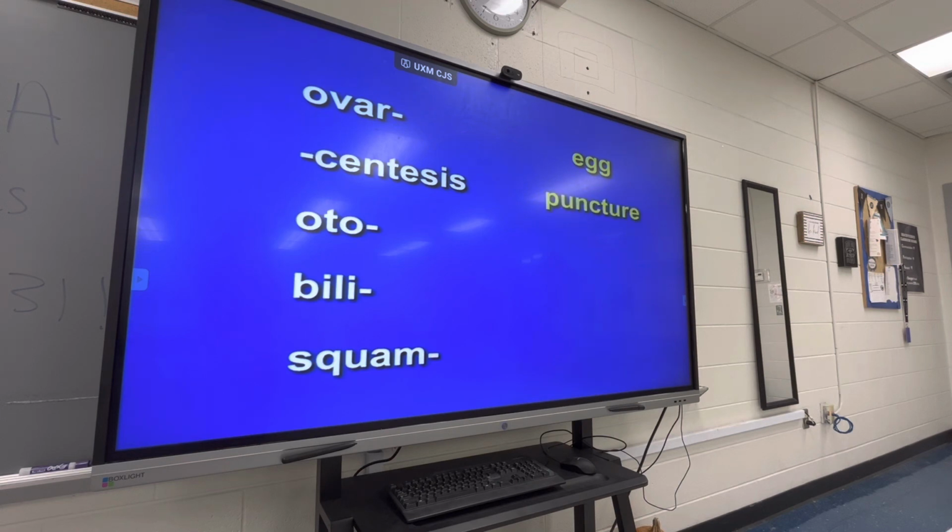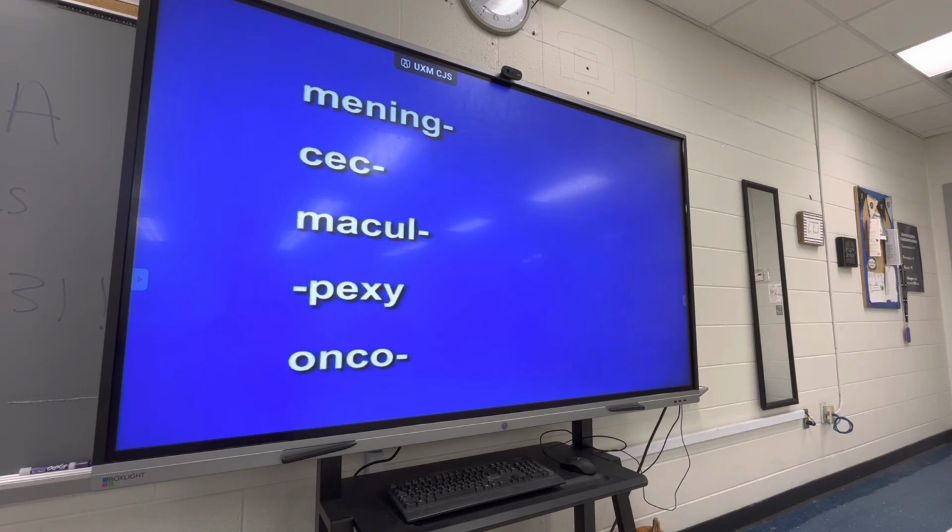Oto, ear. Billy, bill, pile, bile. Squam, squash, scale. Menage, manage, men's brains, membrane. Seek, seek, blind passage.